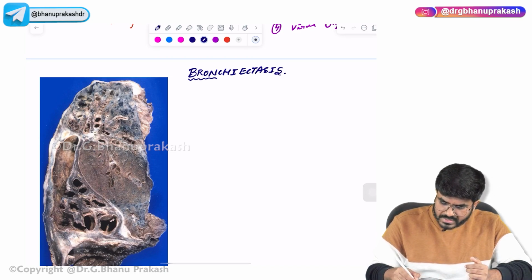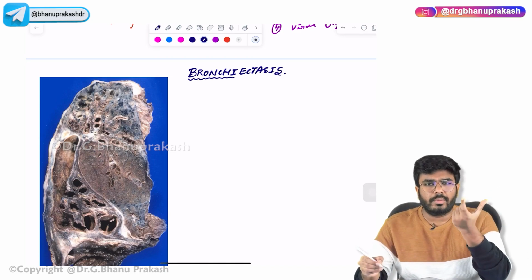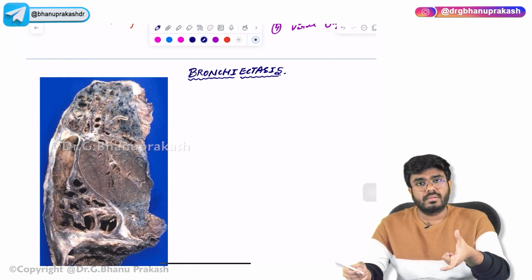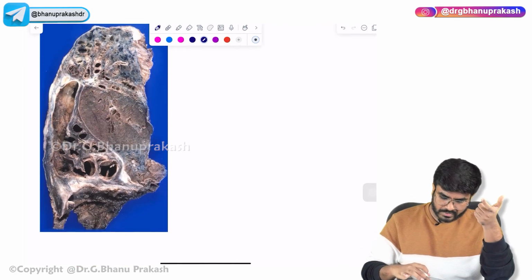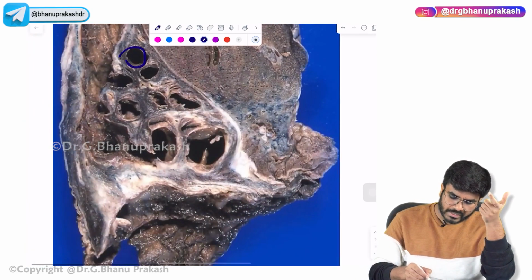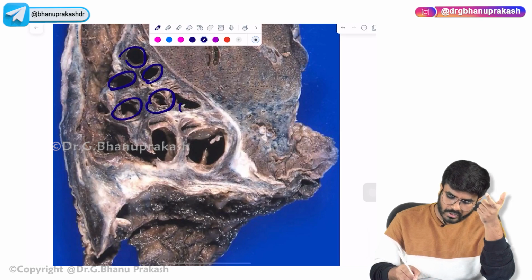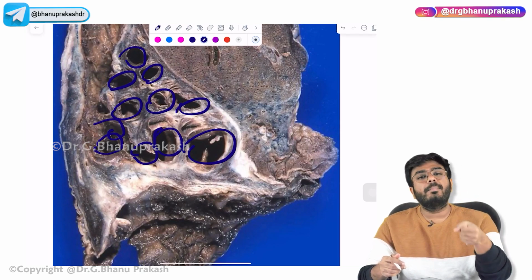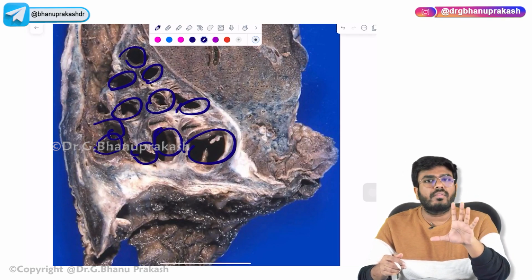Now in the name itself it's there, the bronchi. Bronchi means the bronchi. Ectasia means dilation. Even here you can very clearly see the bronchi are getting too much dilated. Why are the bronchi getting dilated? Because they are dying, the bronchi are dying. So that will lead to permanent pathological dilation of the bronchi.